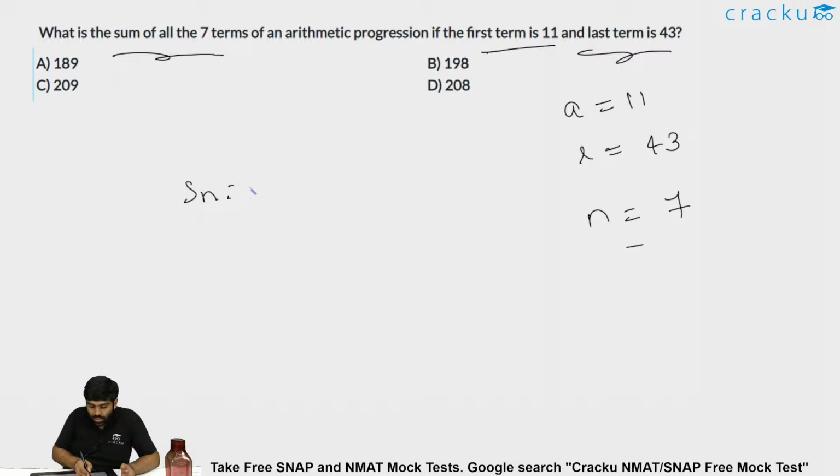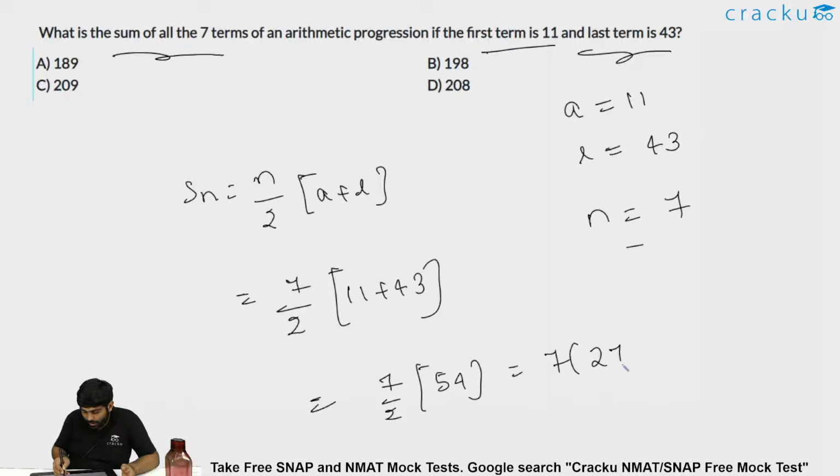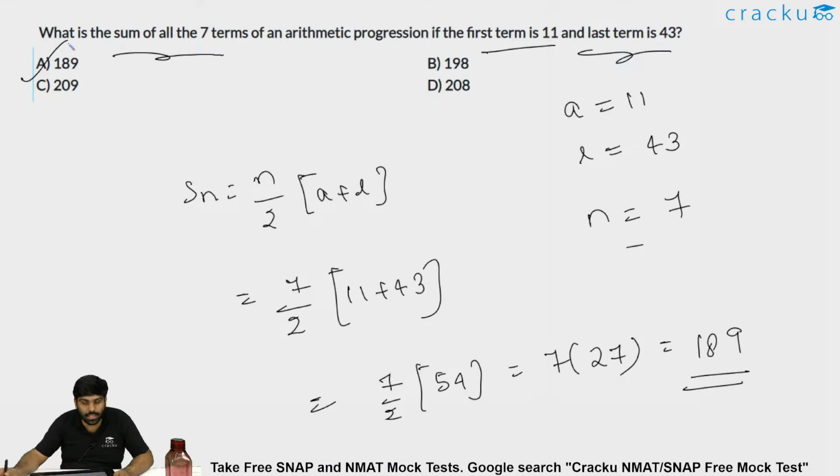What is the summation? This is n by 2 into first term plus last term. So n is given to be 7, divided by 2, into first term 11 plus last term 43, which is nothing but 7 by 2 into 54, which is 7 into 27, since 54 by 2 is 27. So 7 into 27: 7 sevens are 49, 7 twos are 14 plus 4 is 18. So 189. The answer has to be option A, 189.